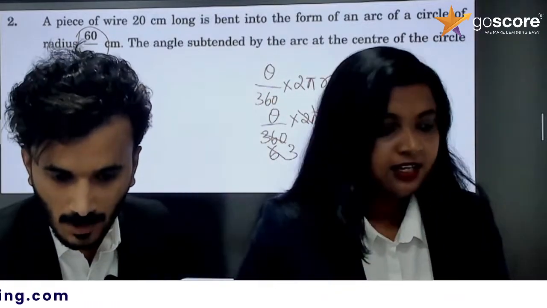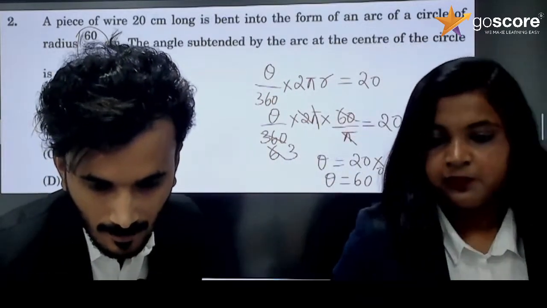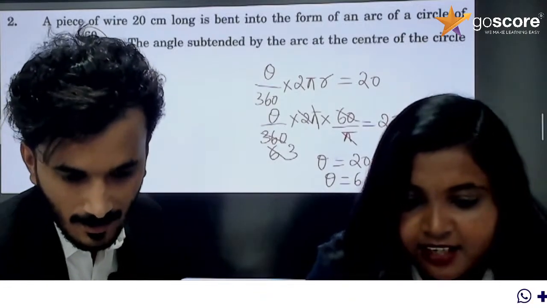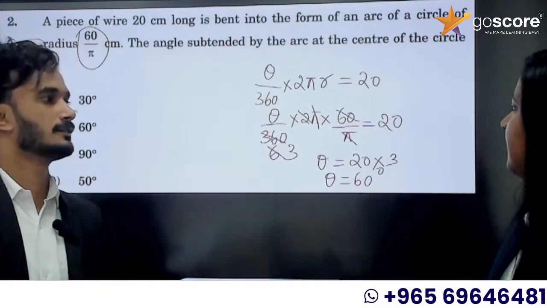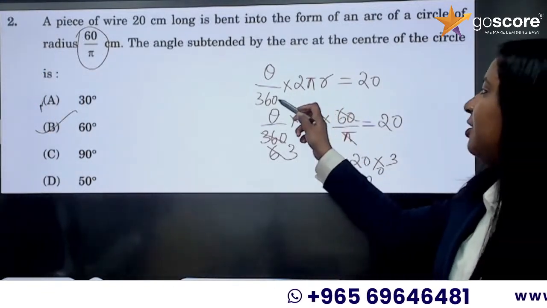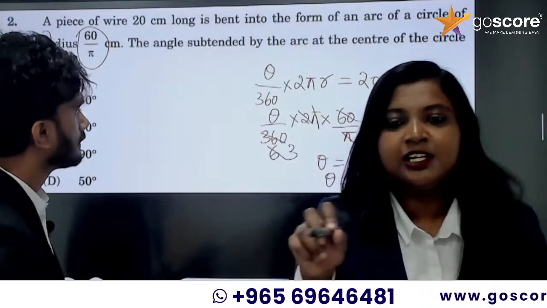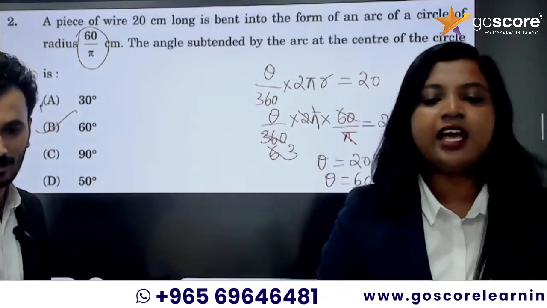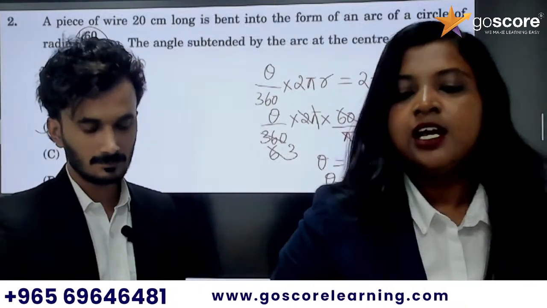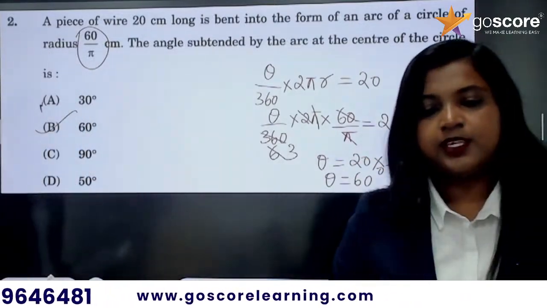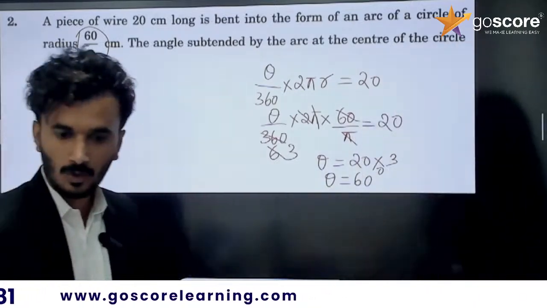Option B. How many of you commented? No one is commenting. 1 by 80, what happened to your answer? Oh, okay, you mean 1 by 180, you cancel 2 and 360, maybe. The cancelling part is up to you, the calculation part is up to you, but the final answer is option B, 60 degree. Yeah, okay. So we can move on to the third question.